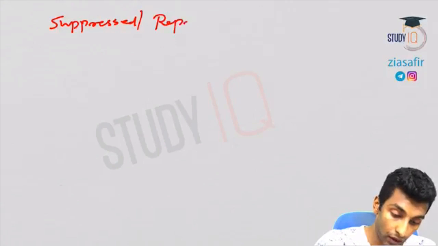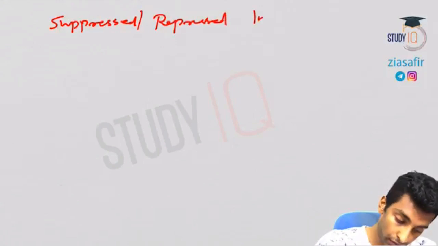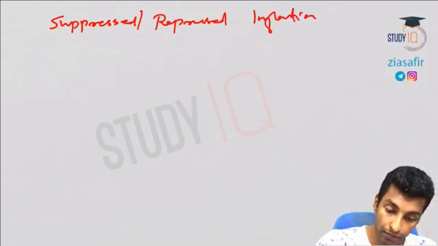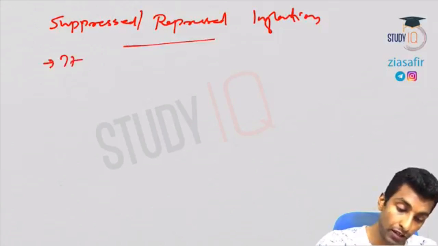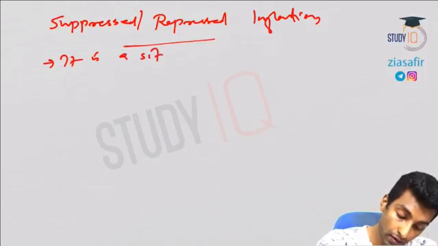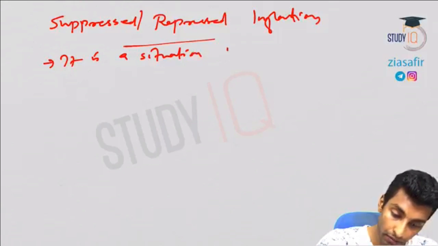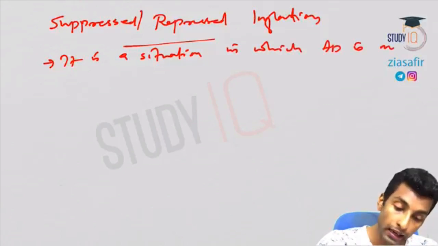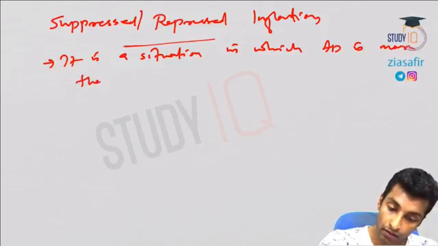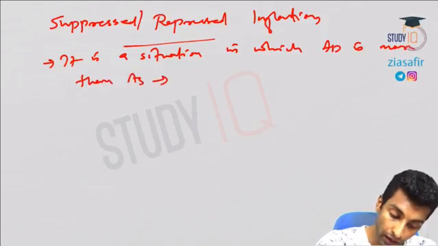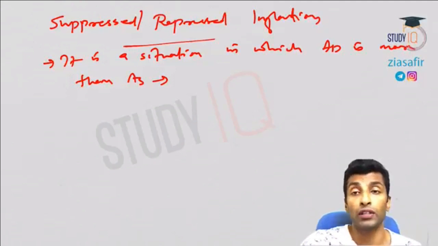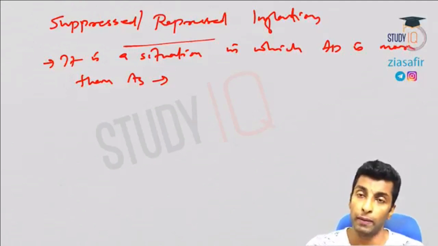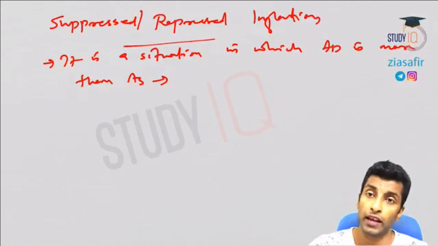Suppressed or repressed inflation. It is a situation in which aggregate demand is more than aggregate supply. If demand is more than supply, inflation will be there.